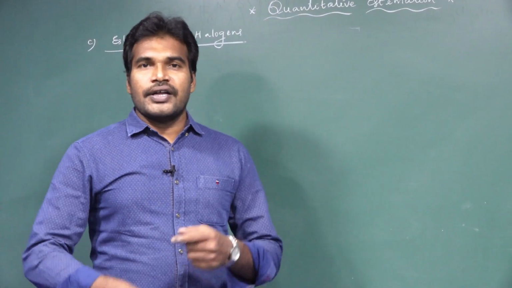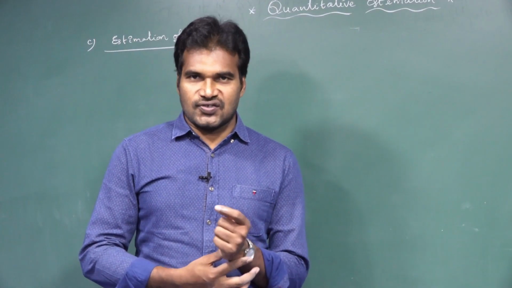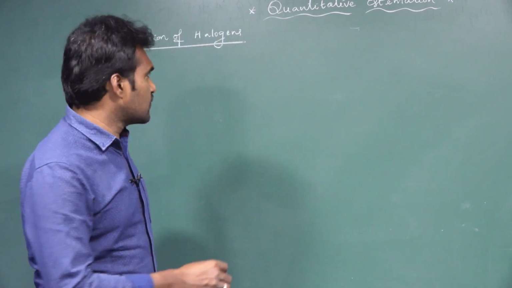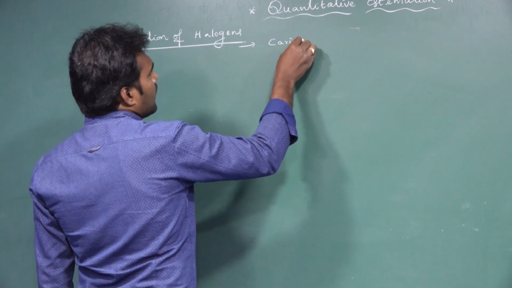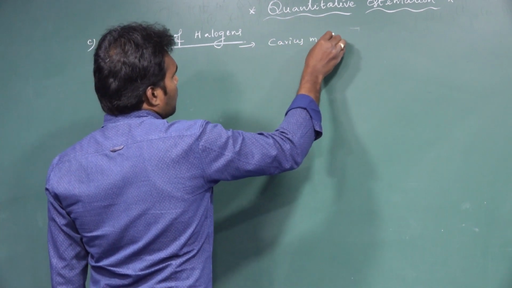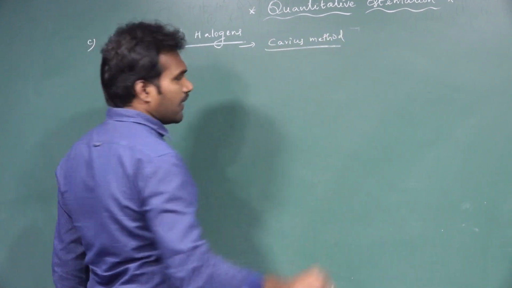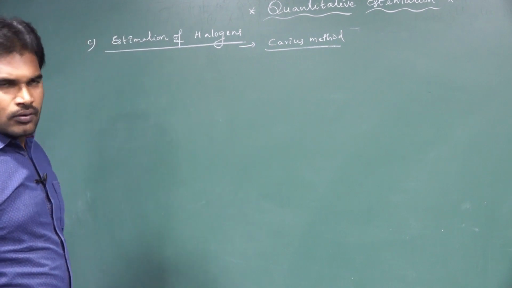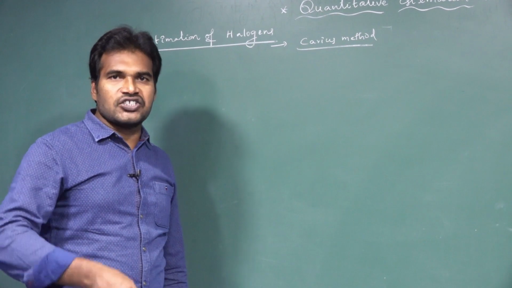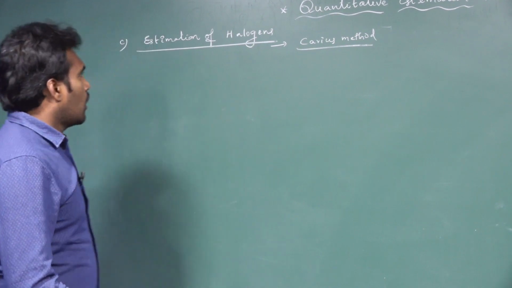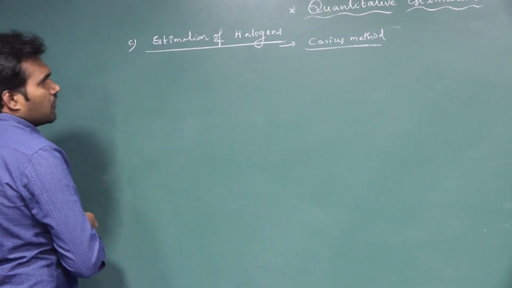Okay. Next one, estimation of halogens. This method is also called the Carius method. Why? Because even in this method we use a special apparatus called the Carius tube. So we also call this the Carius method of estimation of halogens. Now let us see the method of estimation.